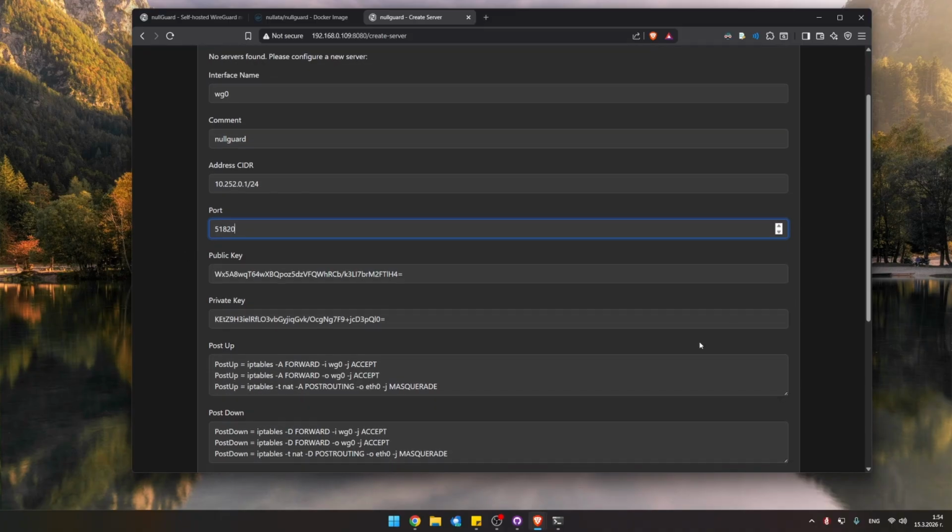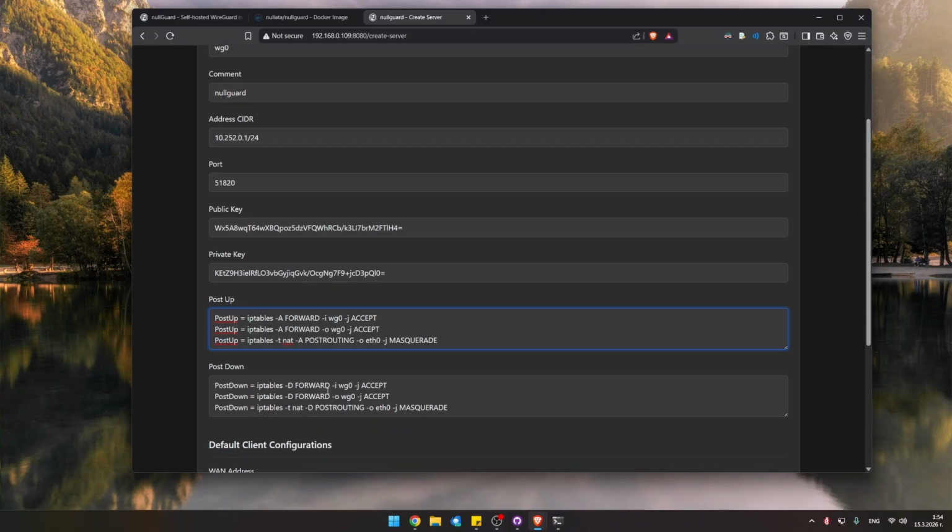We do have some post up and post down rules that are usually for more advanced users. This is a pretty straightforward configuration. Now I'm going to switch to a screenshot because the next thing that I'm about to show is going to show my public IP address.